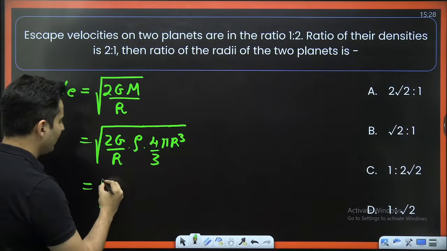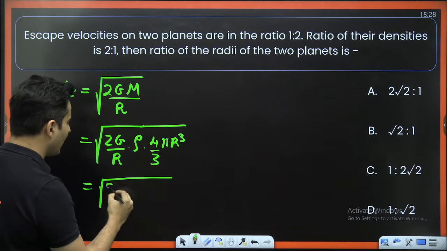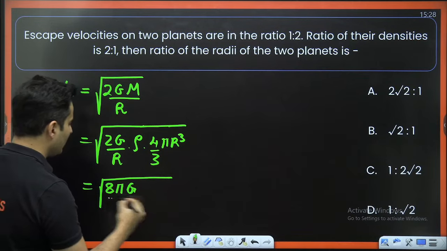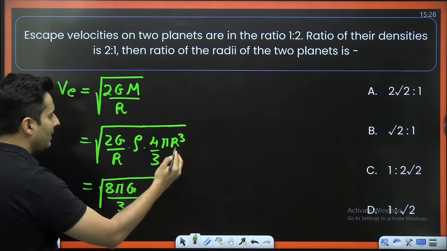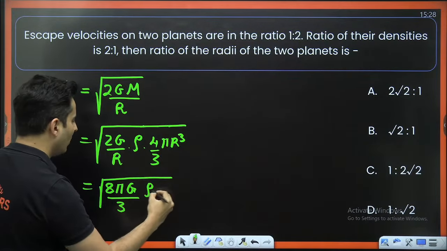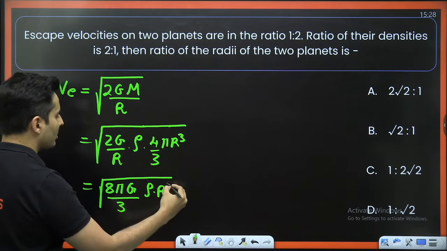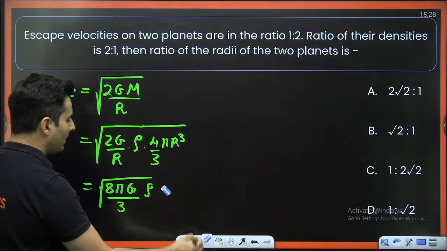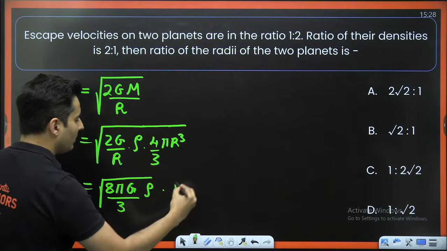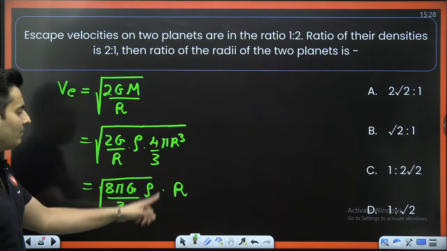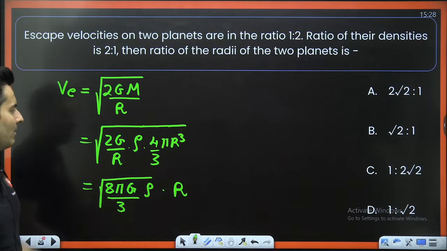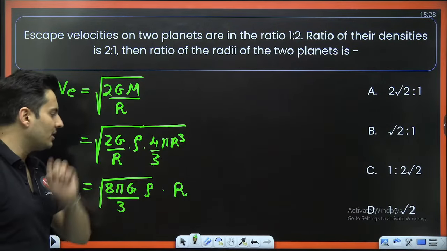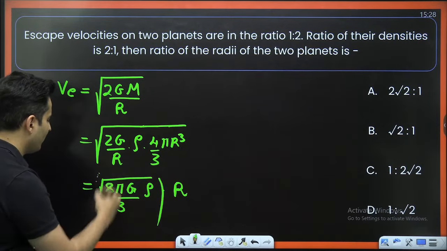So I will be left with, check this out, 4 twos are 8, pi is there as it is, G is there as it is, and then you also have 3. Then from here you have rho and basically R squared. But R squared under the root, you can bring it outside, so it will just become R. Remember, R cubed will make it R squared. R squared's root is just R. So that is what I am getting.